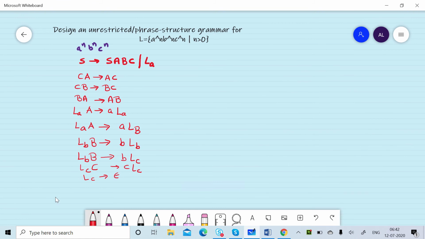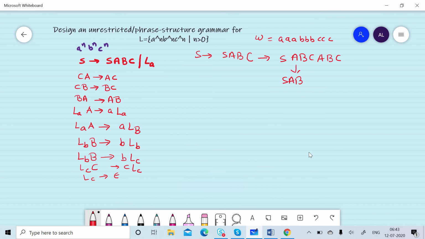Now suppose we want to generate a string w with 3a, 3b, 3c. So S gives SABC, then it will be further replaced by ABC, then S will be replaced by ABC again.